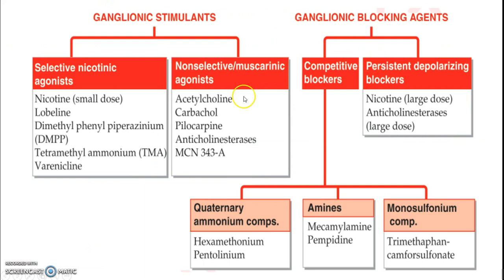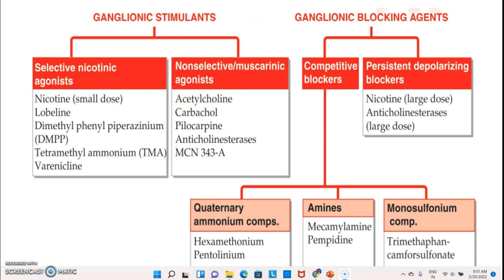Then ganglionic stimulants. Ganglionic stimulants means drugs which stimulate the ganglionic receptor. They are classified in two types. First is selective nicotinic agonists. In that, selective nicotinic drugs are lobeline, dimethylphenylpiperazinium, tetramethylammonium, and varenicline. Then non-selective muscarinic agonists: acetylcholine, carbachol, pilocarpine, and anticholinesterases come under the non-selective muscarinic agonists.